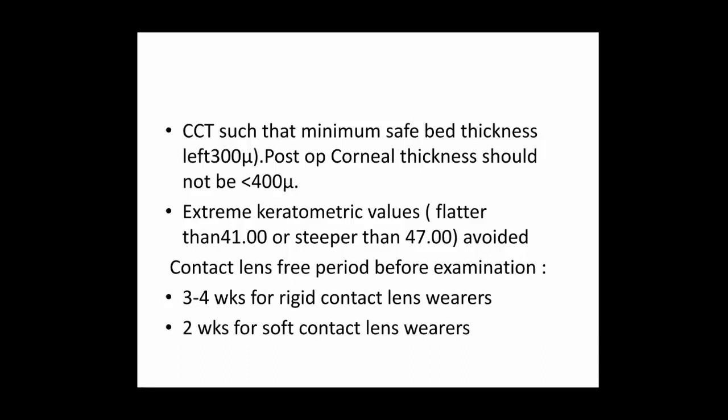Right. Central corneal thickness, actually it should be left. Some people say 270 microns is also enough, but averagely the central corneal thickness left after you remove the flap should be at least 300 microns, right? The flap should be, they say, not below 100. The thicker the flap the better, but not a very thick flap either. They normally say a 100 to 127 micron flap is better, right?